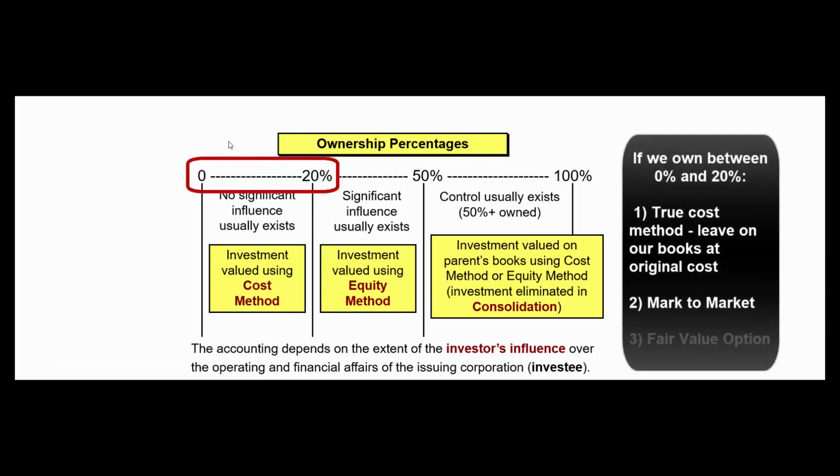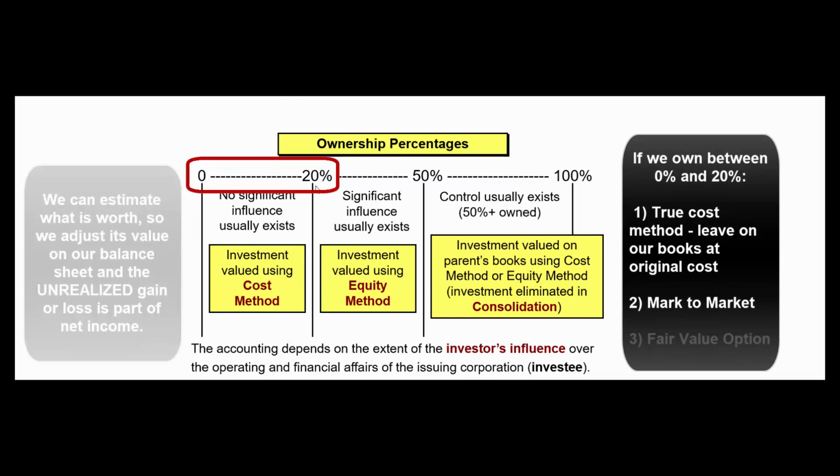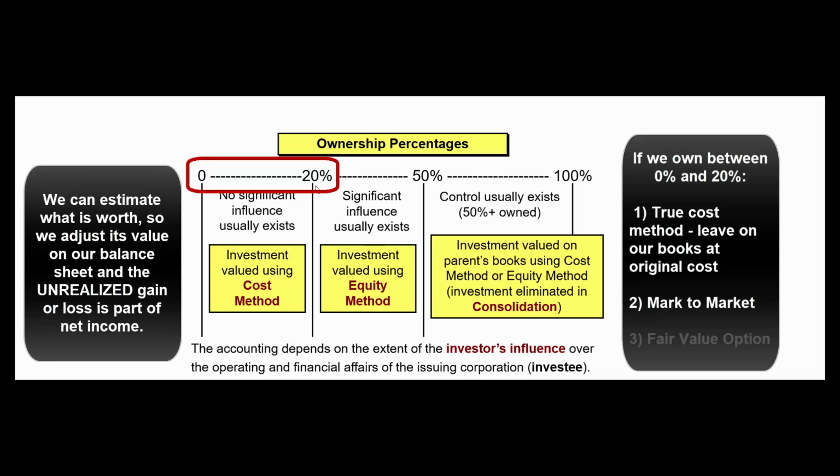The other way to treat an investment where we own between 0 and 20% of the other company is to mark to market. So it's an actively traded investment. We know what it's worth, so we'll mark it up or down on our balance sheet, and those unrealized gains or losses will show up on our income statement.